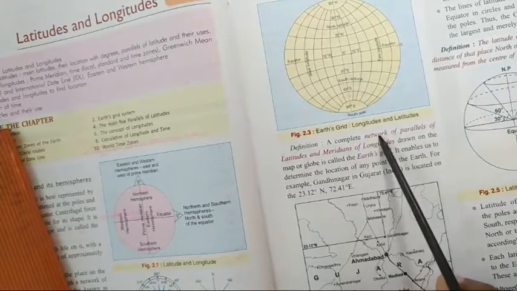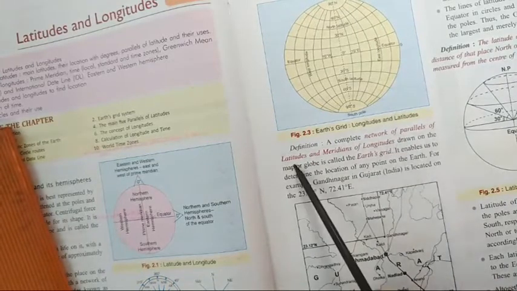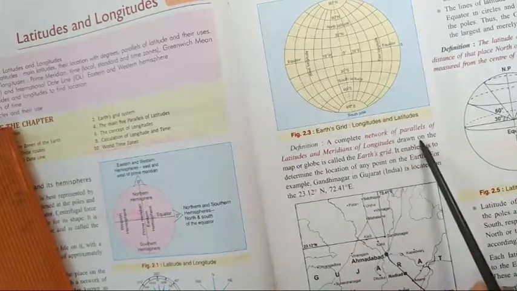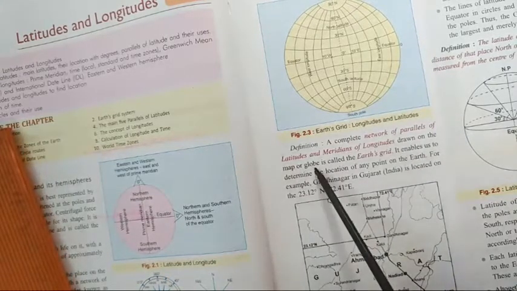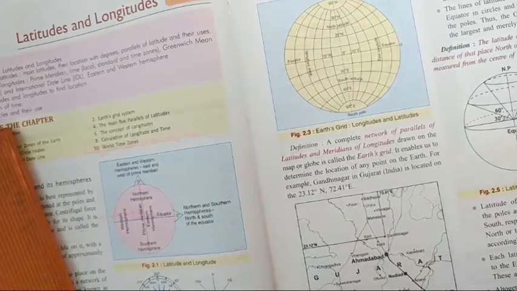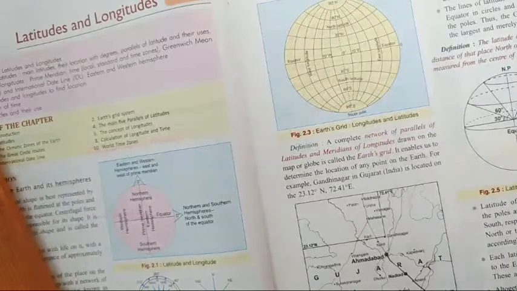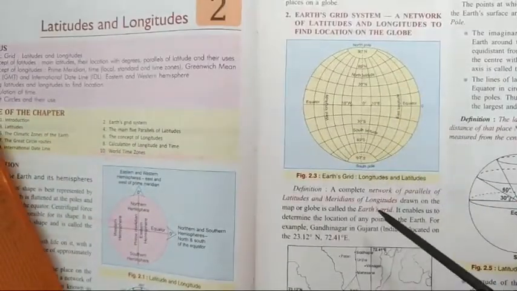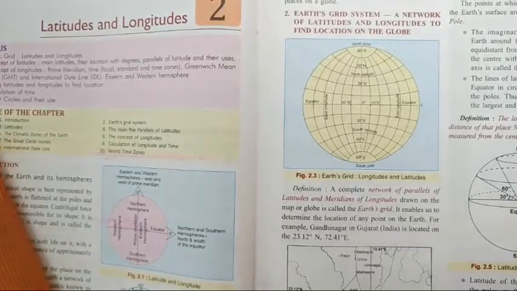A complete network of parallels of latitude and meridians of longitude drawn on the map or globe is called the Earth's grid. These lines are imaginary lines. You can't find them on the Earth's surface anywhere.